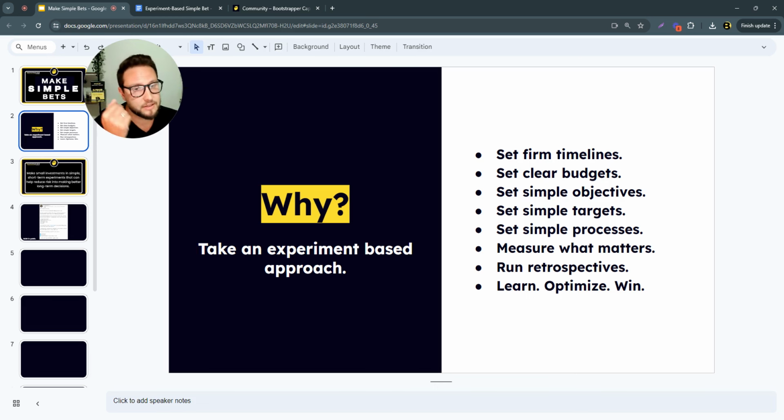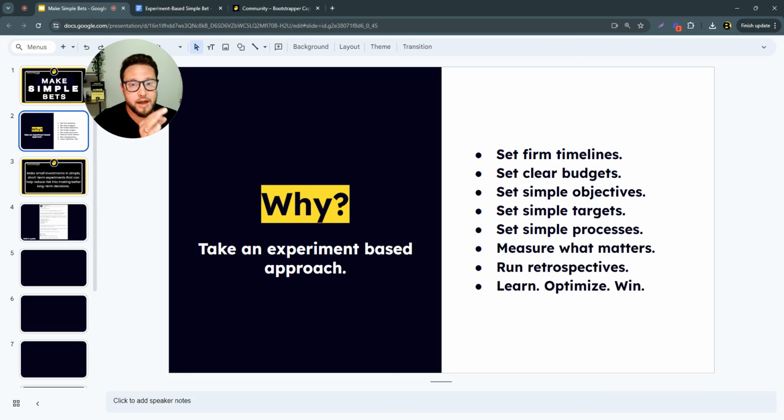And the only way we can determine whether or not our experiments are working is if we're actually benchmarking those with targets, right? So some folks will call these KPIs, key performance indicators, things that are indicating the success, but it doesn't necessarily need to be a KPI. It just needs to be something that you can measure that matters, right?